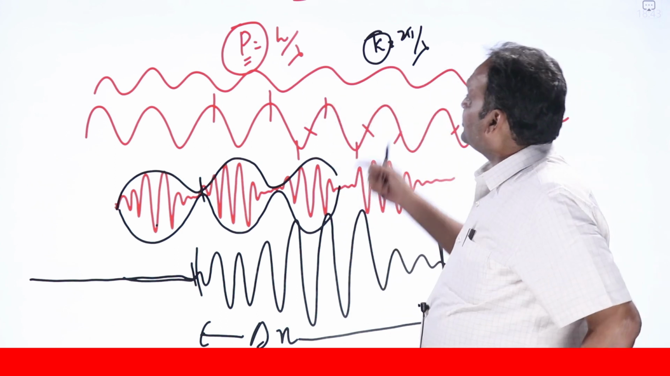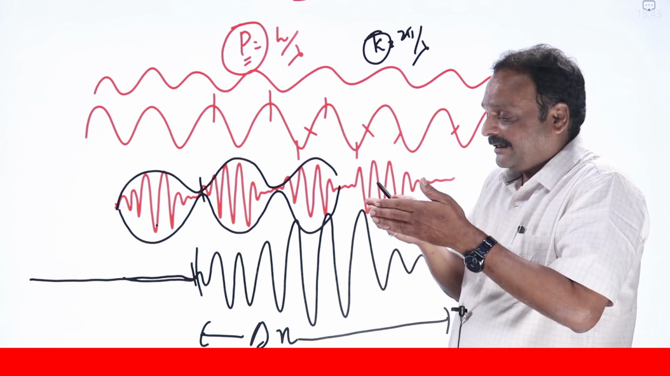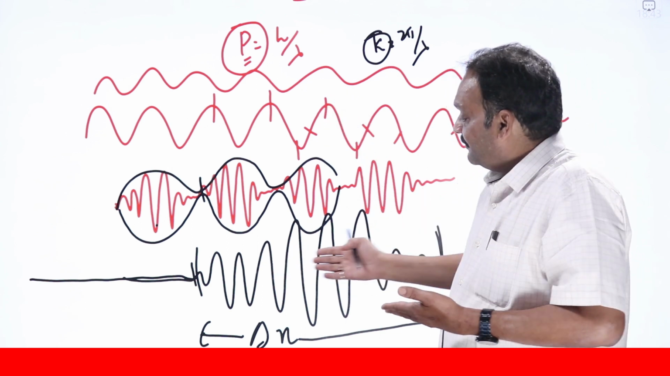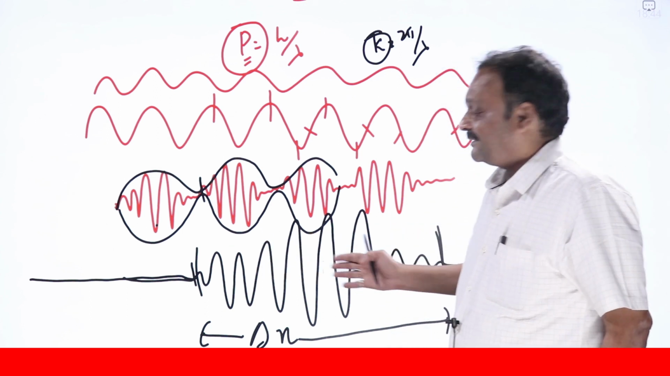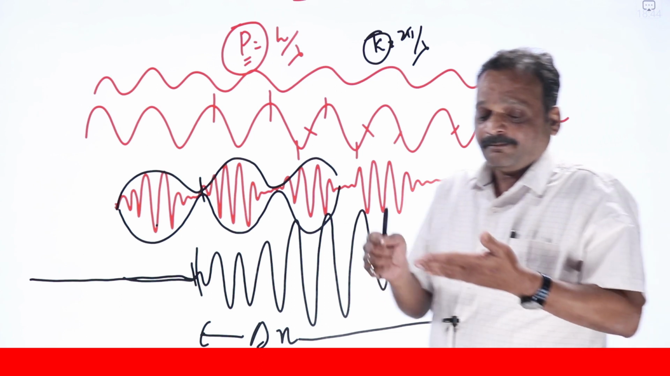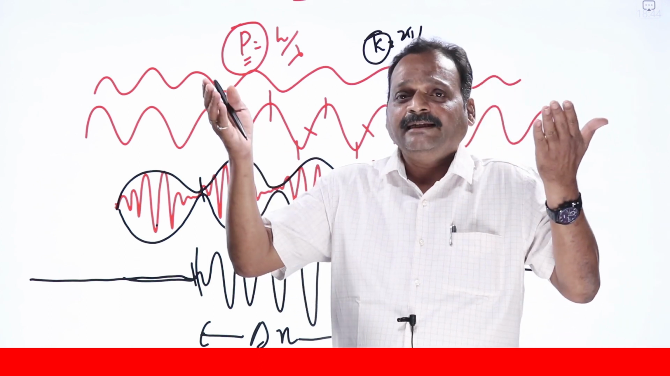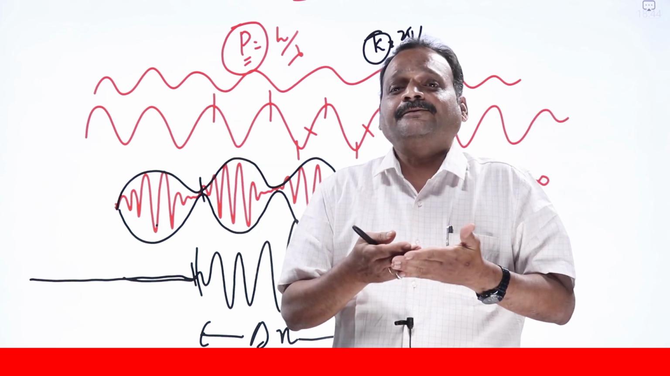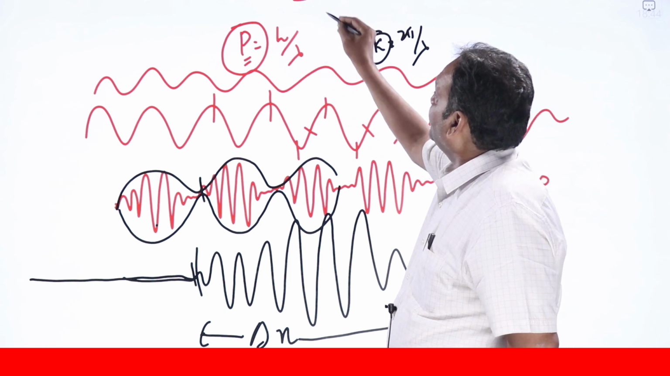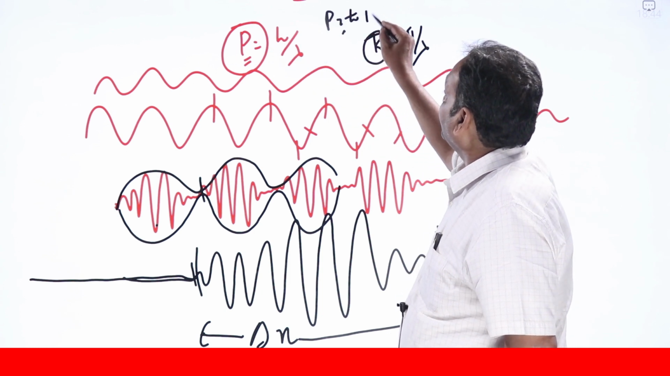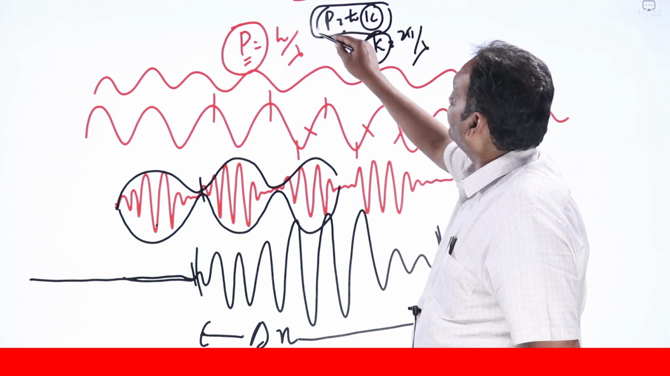Which k value, which lambda value should I consider? When I superimpose 100 or 200 lambda values, I'll get such a wave packet. This means the spread of k values is increasing, because there are so many k values to choose from. And according to the de Broglie relation, the linear momentum p equals h bar k. So 100 k values means 100 different p values.